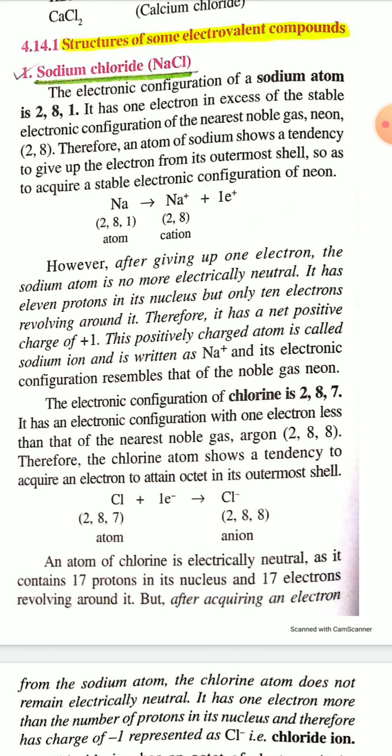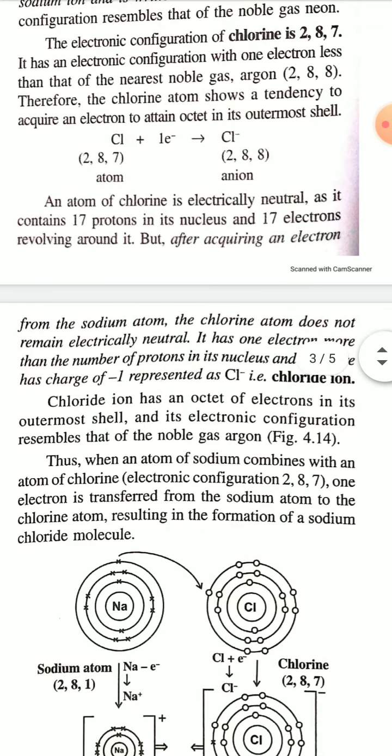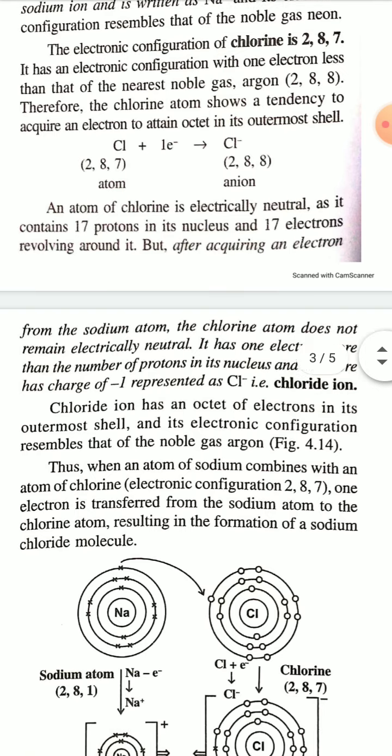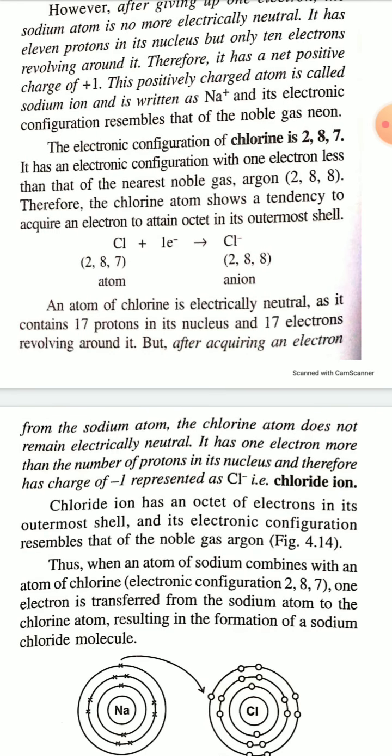Now, to attain stable electronic configurations, each of the sodium atom and chlorine atom, the sodium atom loses one electron and the chlorine atom accepts one electron. Therefore, the sodium atom forms Na plus and the chlorine atom forms Cl minus anion. And after the formation of Na plus and Cl minus, they form an electrovalent bond between them, or ionic bond, because there is a strong electrostatic force between the positively charged Na plus ion and the negatively charged Cl minus ion.